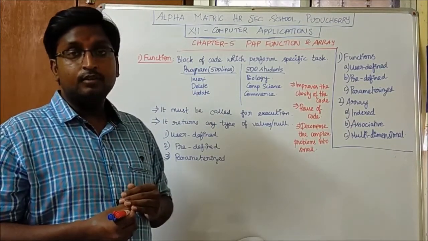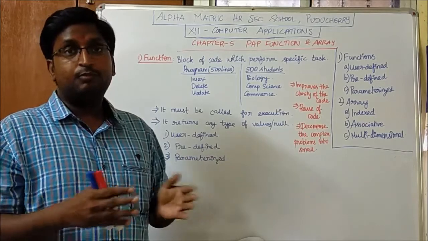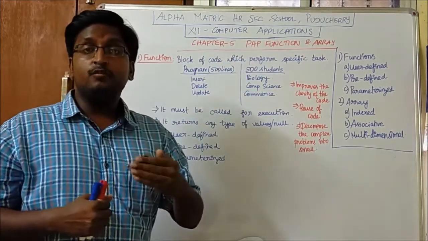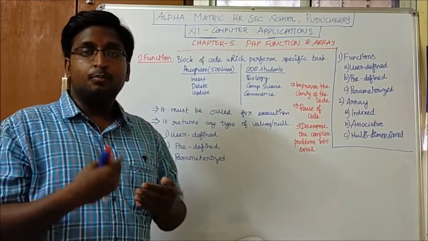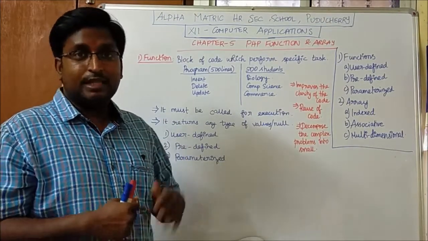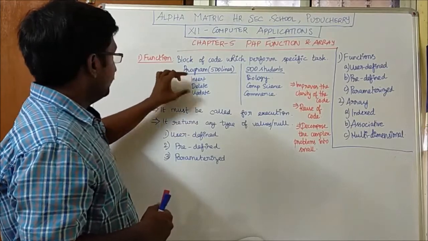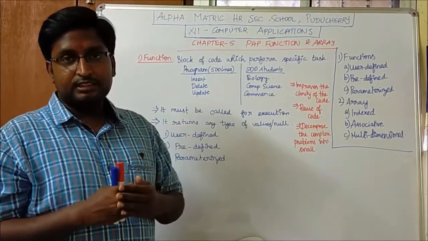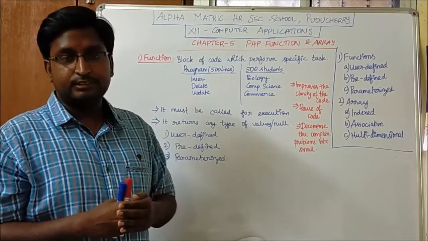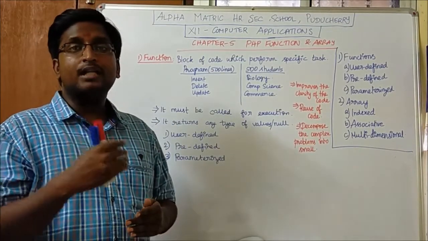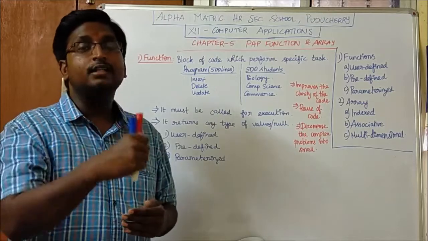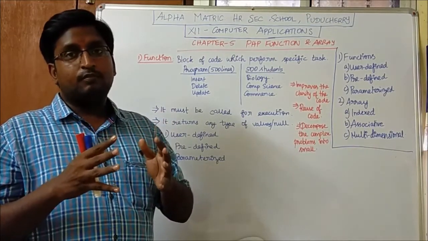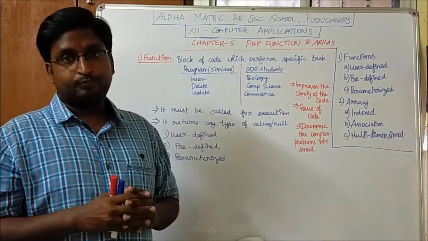So for that we have separated the classrooms based on the groups. Now it will be easy to manage the students. Likewise, when you separate the program based on certain functionalities, it will be very easy to manage and handle the program. So this is the major concept where the function plays a role.